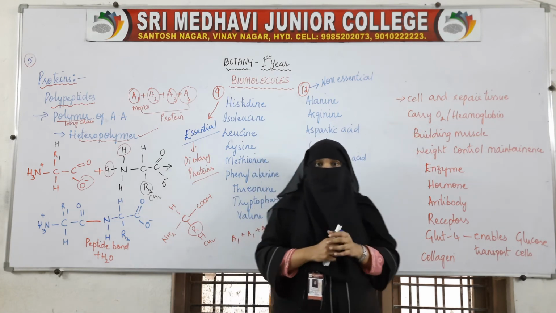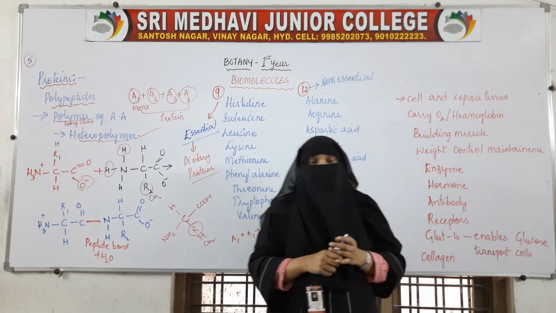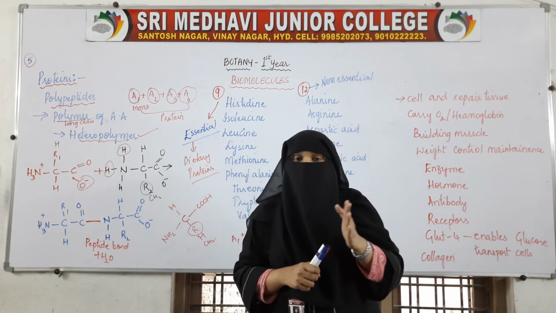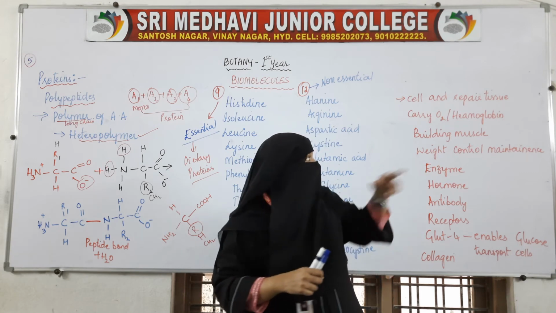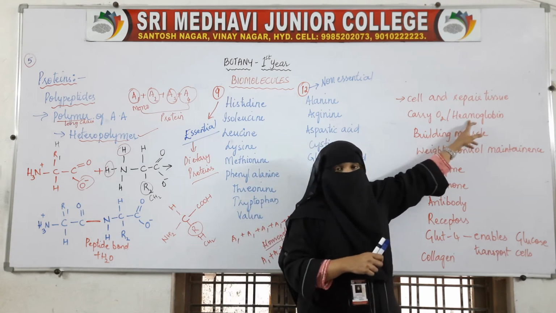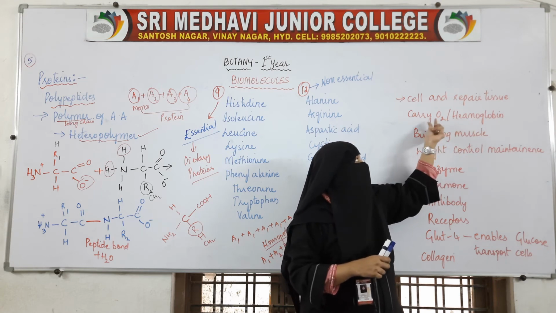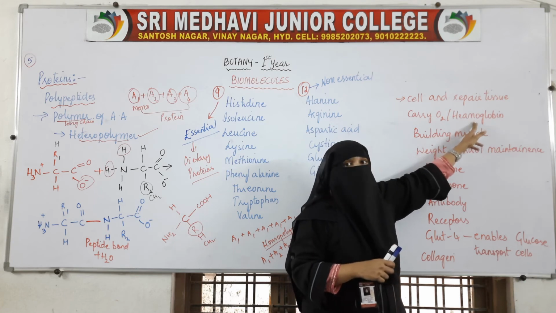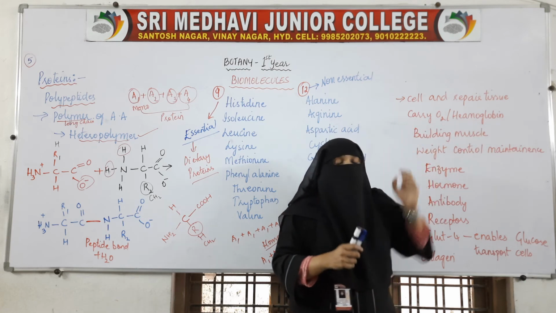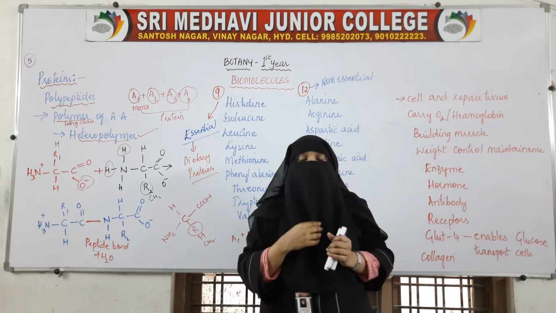Okay, and hemoglobin is also a protein. Here proteins are required for the carrying of oxygen. The globin part is the protein which is helpful in carrying oxygen. If this protein is not present, then oxygen cannot be supplied to the body.